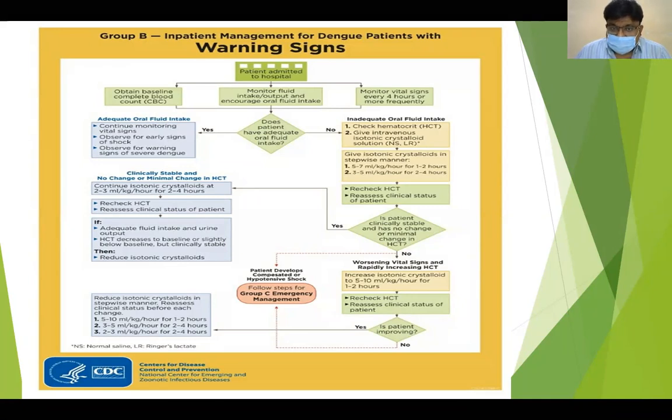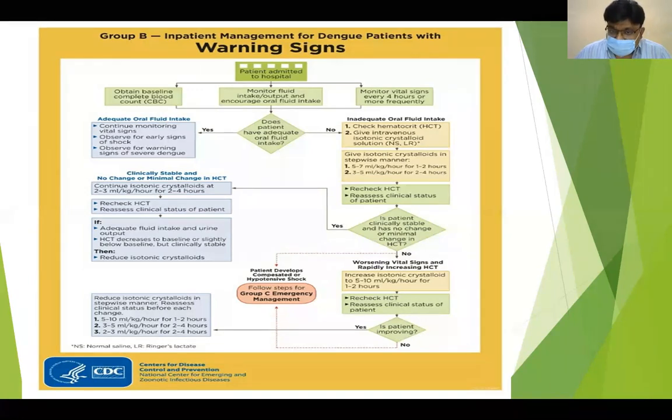If the patient is taking adequate oral intake, continue monitoring. You should encourage oral intake, and you should check for signs of shock. You should continue monitoring vital signs and observe for warning signs. If he is not accepting oral intake, check the hematocrit values and give intravenous isotonic fluids. First you should start with 5 to 7 ml per kg per hour for 1 to 2 hours, followed by 3 to 5 ml per kg per hour for 2 to 4 hours.